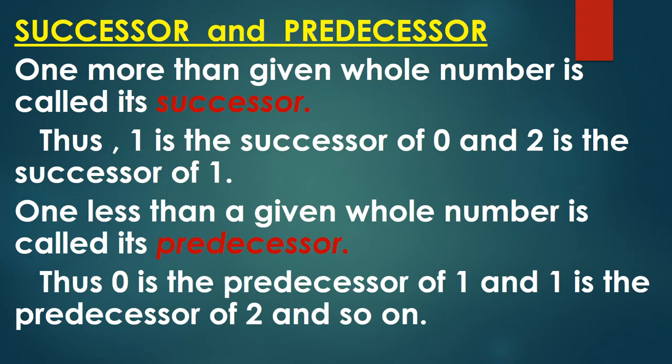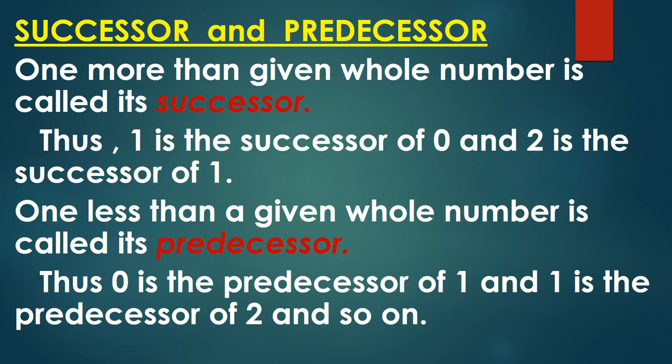Thus 1 is the successor of 0, because 0 plus 1 is 1, and 2 is the successor of 1, because 1 plus 1 is 2. So in this way you can find the successor of any whole number by adding 1 to it. Now come to predecessor.